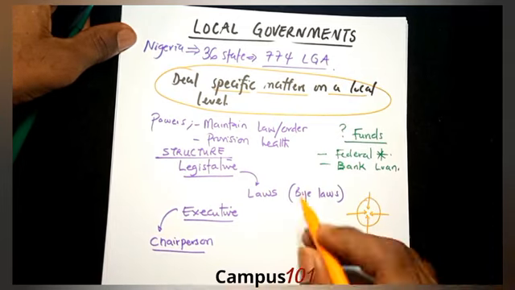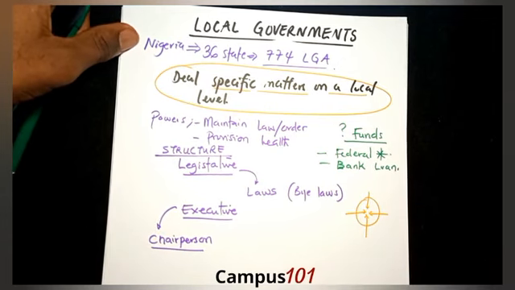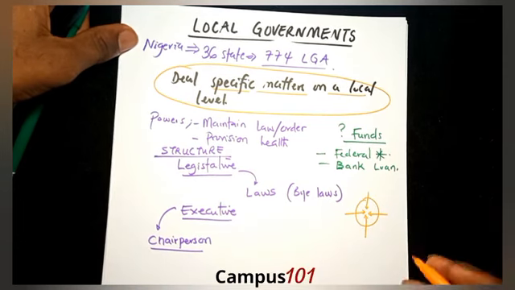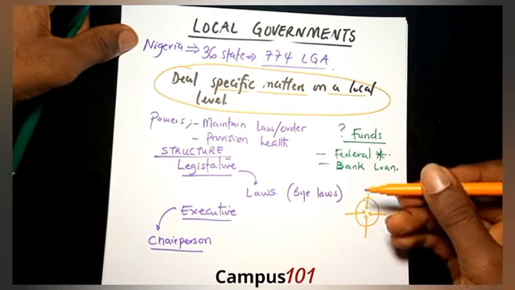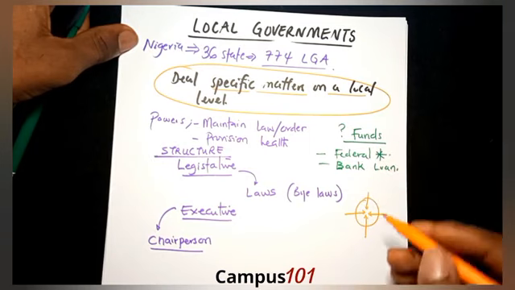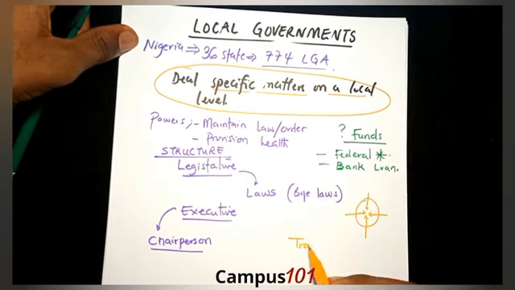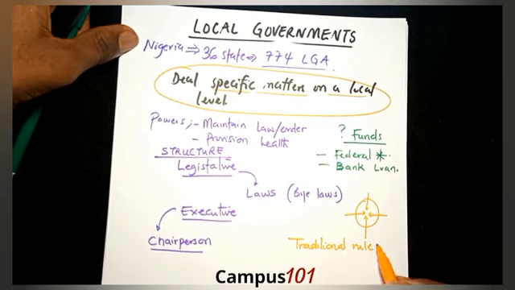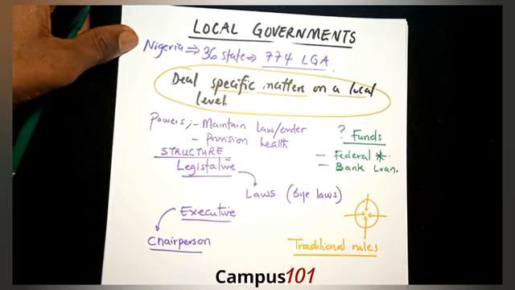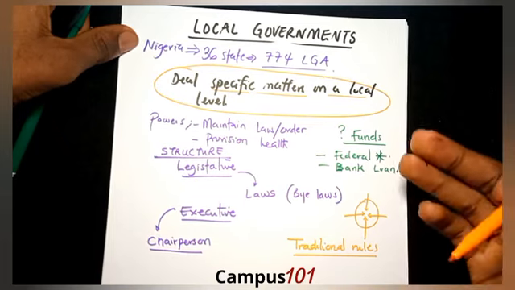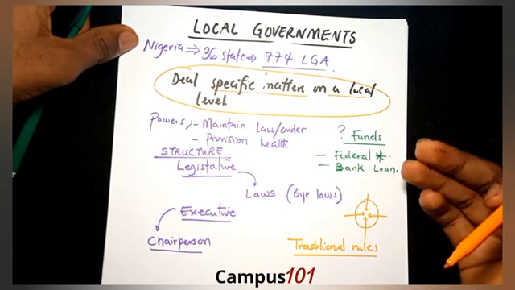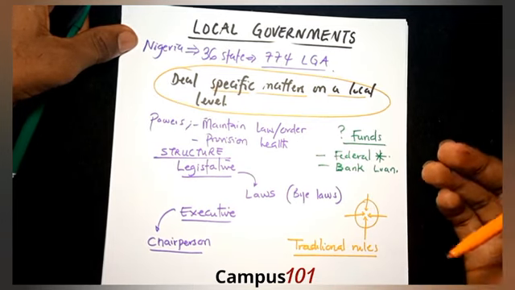Now, to remove the problem of traditional rulers fighting and struggling for position and authority in the local government, they have been excluded from contesting for public office in the local government.